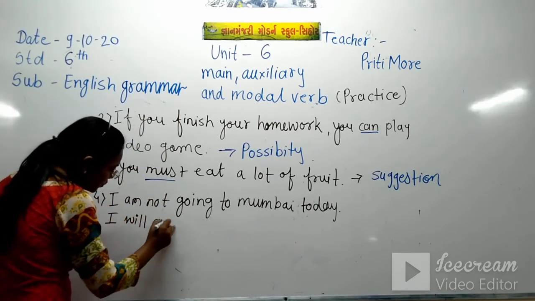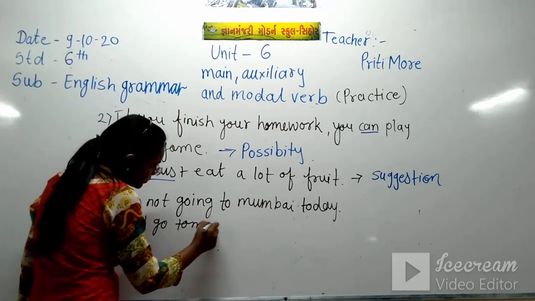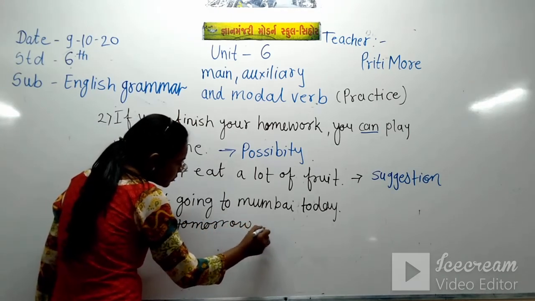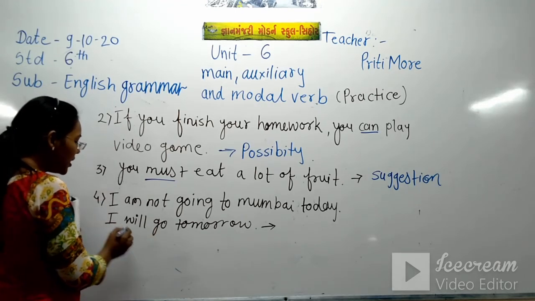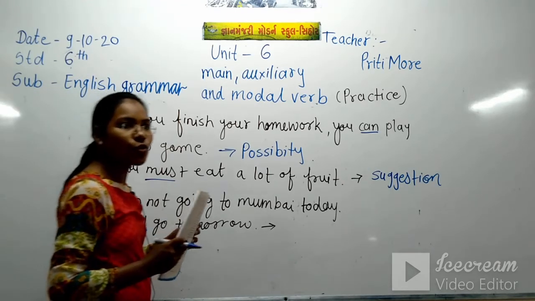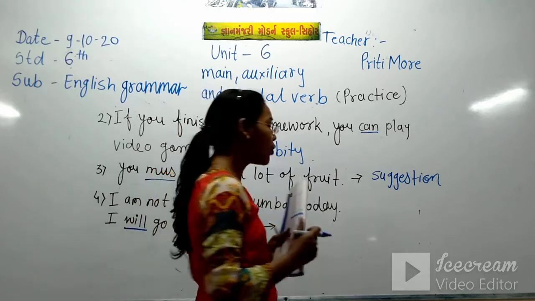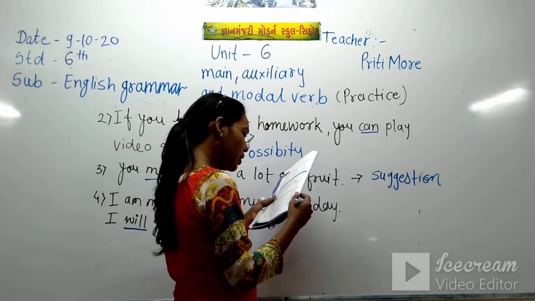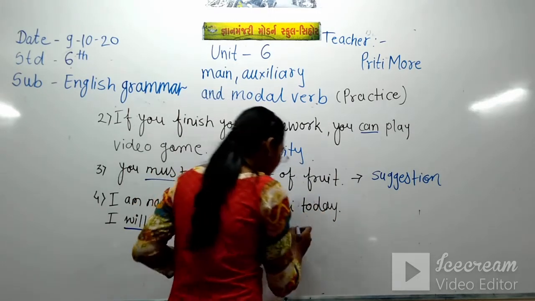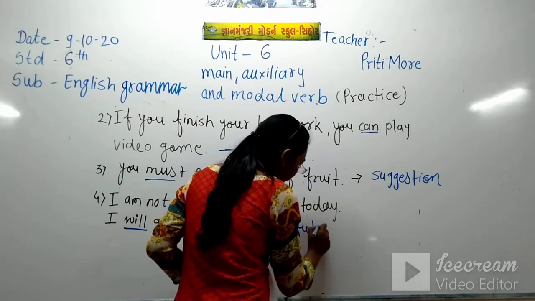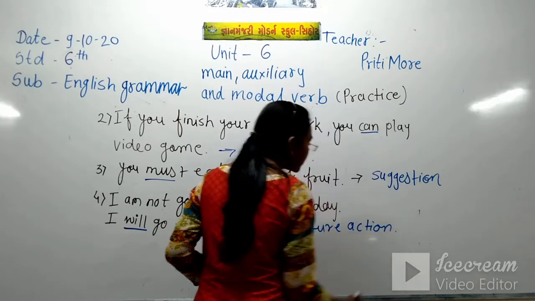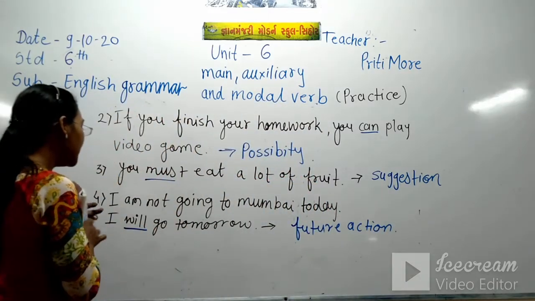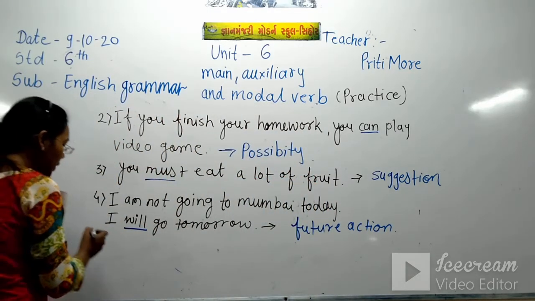Which modal auxiliary is there? Will, and we use shall and will for future action. So what do we write there? Future action. Will is used there for the future action.